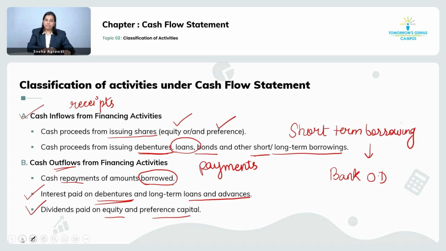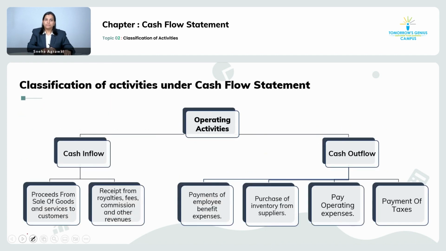Now we will be understanding the summarized version of all the activities which we have studied till now. Let's check. First one we have studied was the operating activity. What was the operating activity? The activity which relates to your primary or main purpose of your business, and the example which I gave was the garment manufacturing company. Then we understood what are the cash inflows and what are the cash outflows from the